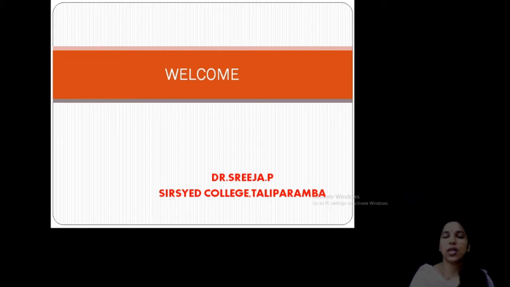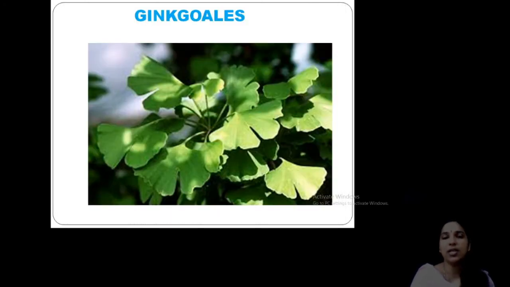There are some difficulties as we have no way to do practicals. So today I am going to discuss another important order of gymnosperms that includes only a single genus, that is Ginkgoales, because this specimen is also not available in our laboratory for practicals. So I think this is also very simple to discuss on this online platform. That's why I selected this order for your class today.